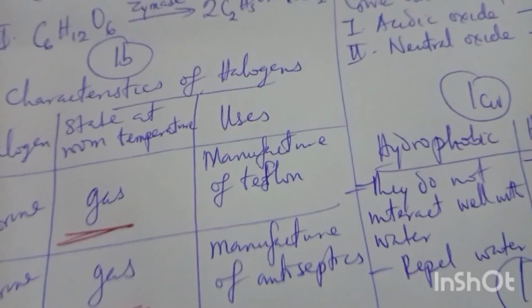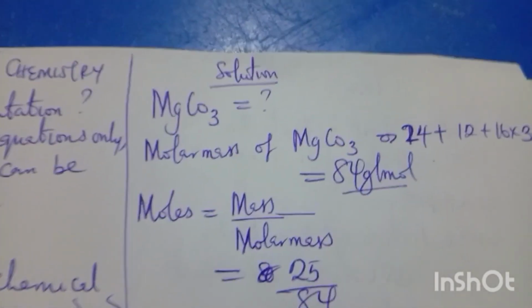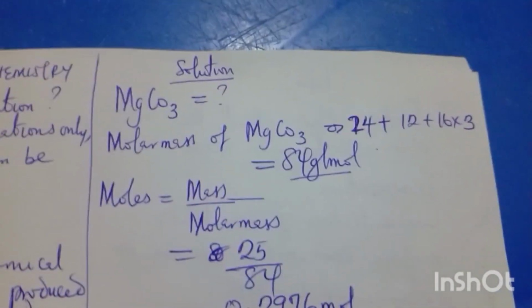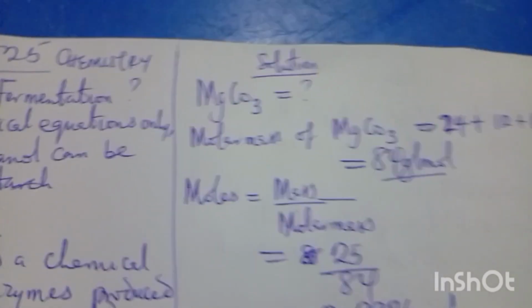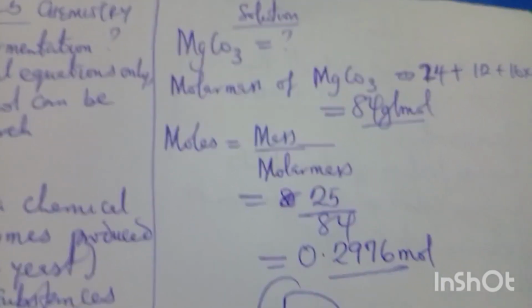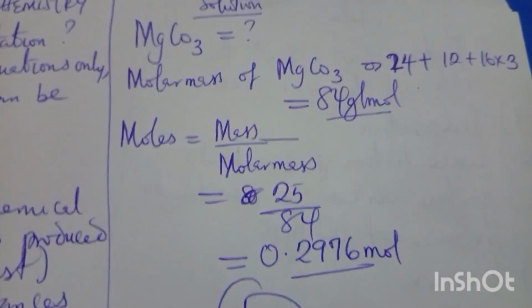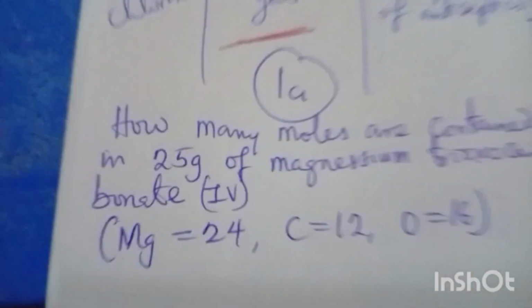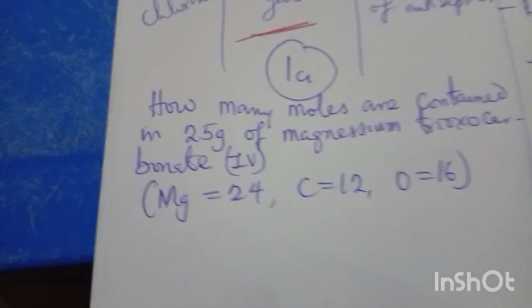Alright, I am moving to my solution. You can see my solution. I said molar mass of magnesium carbonate. I worked it out. I got 84. Just work your own out, so you know if your answer is different from mine. And I said mole is equal to mass over molar mass, 25 over 84, and I got 0.2976 mole as the answer to the question that said how many moles are contained in 25 grams of magnesium carbonate.